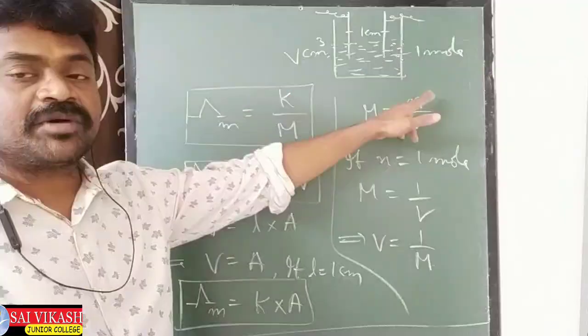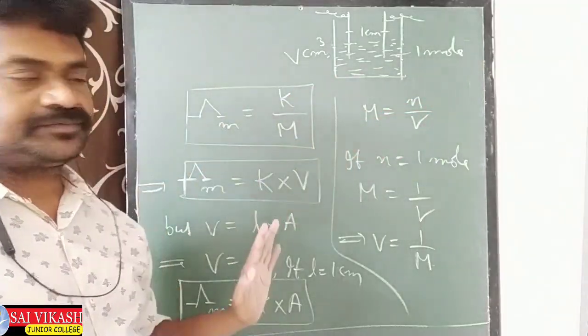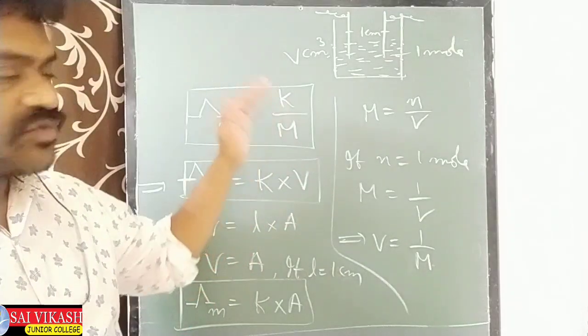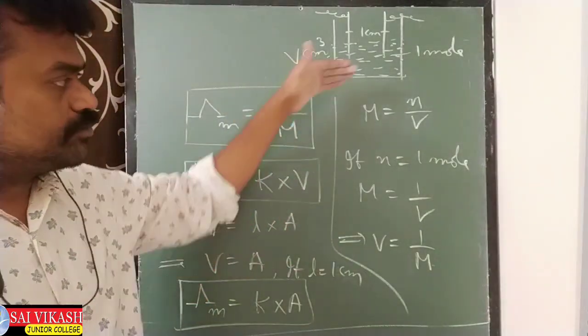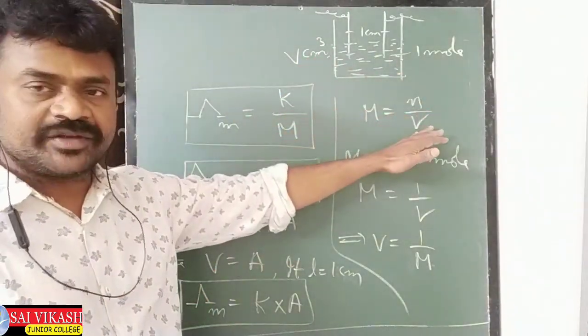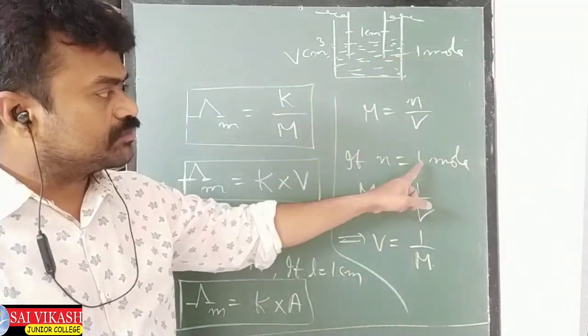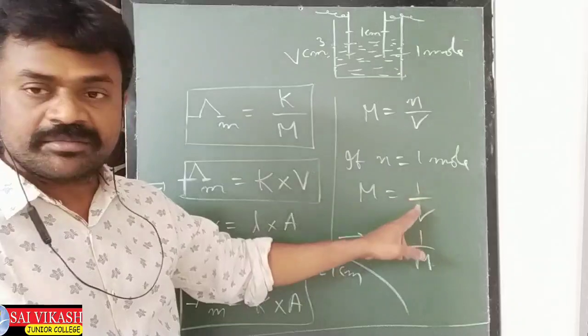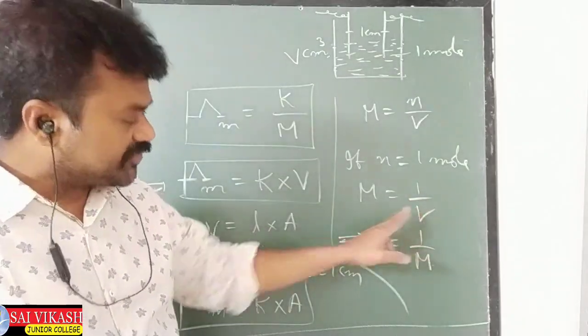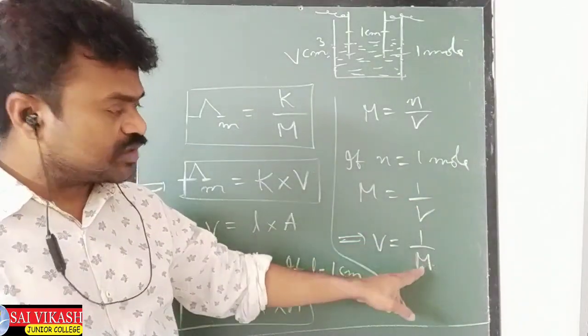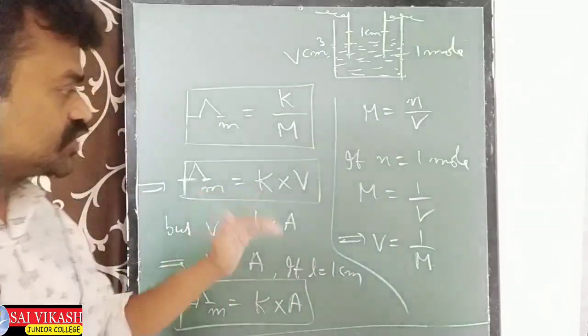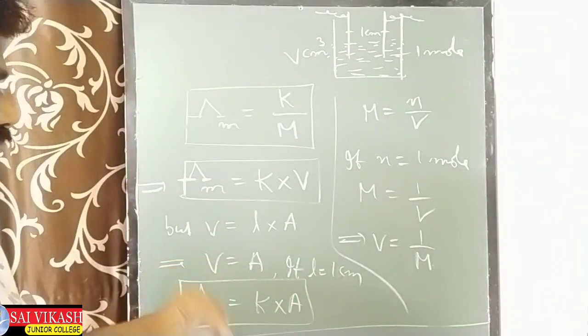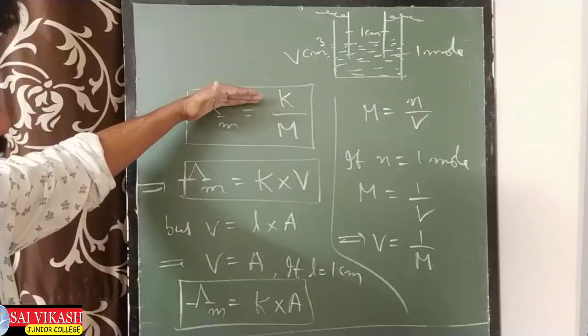Molarity means number of moles per volume. See, once again how this formula is coming. Molarity is number of moles per volume. We have considered here 1 mole of the electrolyte. Therefore, M equal to 1 by V we have taken. But V we wanted. V equal to 1 by M. So V is 1 by M.